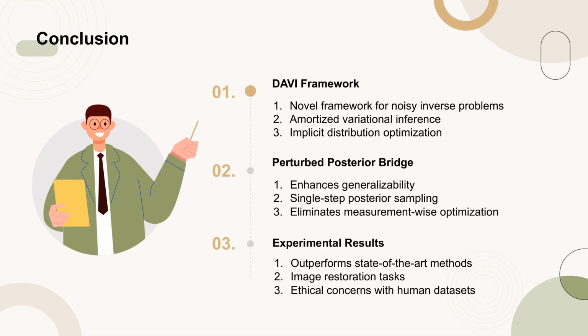Additionally, the authors propose a novel perturbed posterior bridge, PPB, to enhance the generalizability of the implicit distribution. Extensive experiments conducted on image restoration tasks demonstrate that DAVI outperforms previous state-of-the-art diffusion-based methods. However, the use of human datasets in this work raises ethical concerns, particularly regarding the potential for restored images to resemble real individuals. The authors acknowledge these concerns and emphasize the importance of ethical mindfulness and the development of robust strategies to address such potential issues.